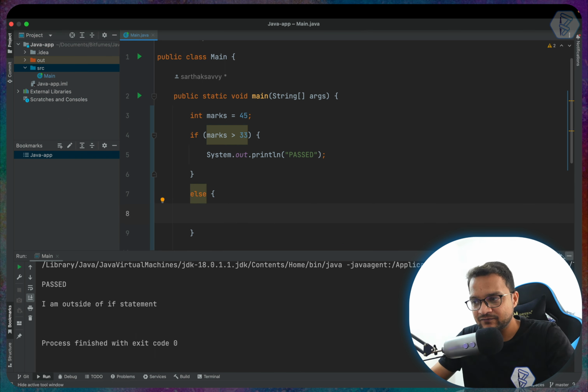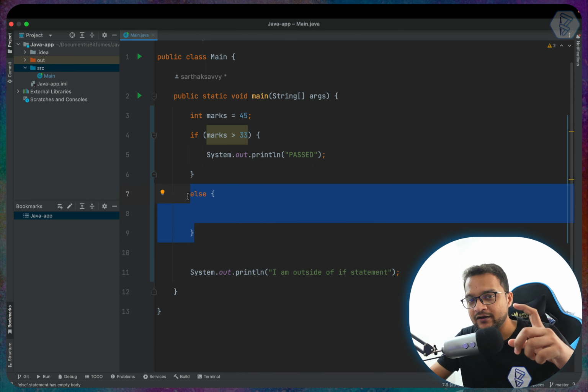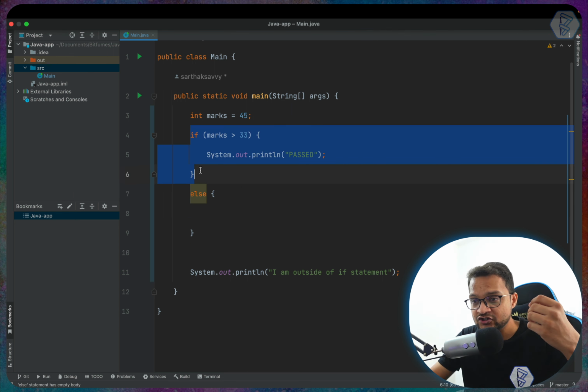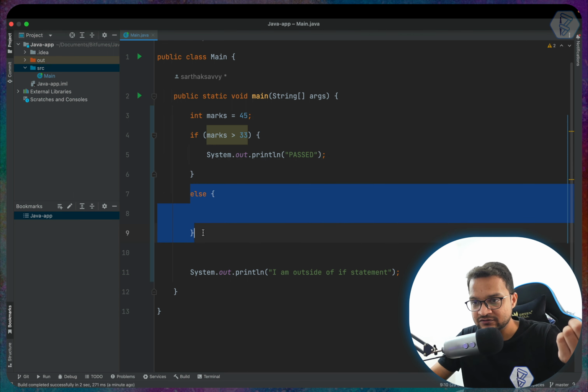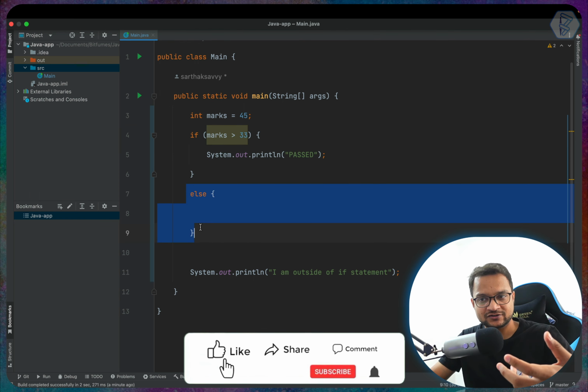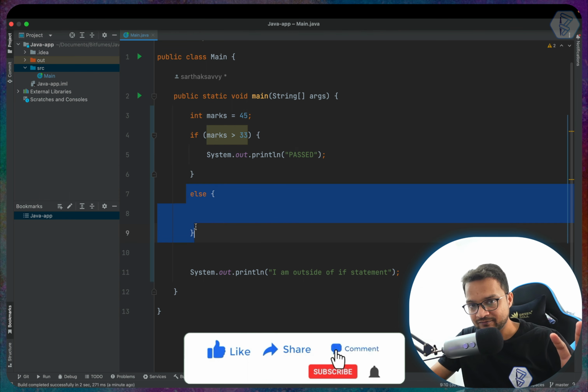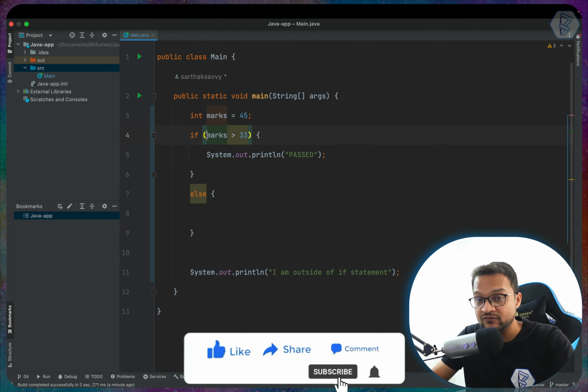And see this, else is just the fallback part, or I can say this condition is false, then go to this condition. If this condition is true, do not go to this condition. So it will be either this block or this block, depending upon the condition we have given here.